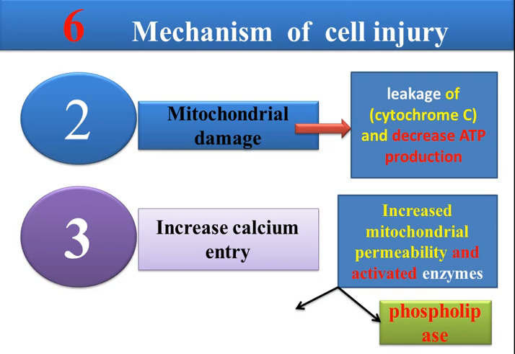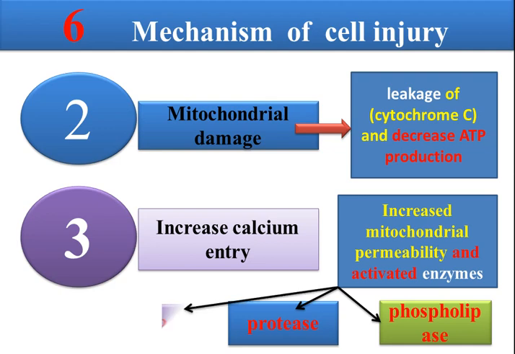This phospholipase destroys the cell membrane, because the cell membrane is composed of phospholipid. When we have an enzyme that degrades the phospholipid, the cell wall will be destroyed and the cell will be injured. Also, when calcium enters the cell, there will be production of protease, and this protease degrades protein.